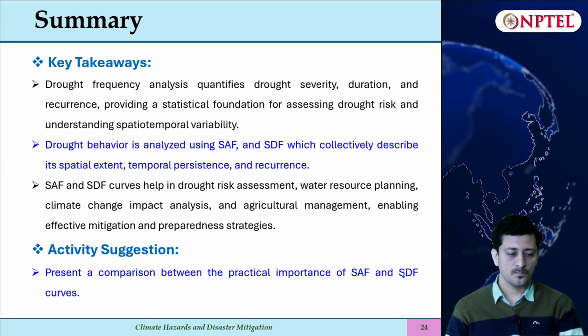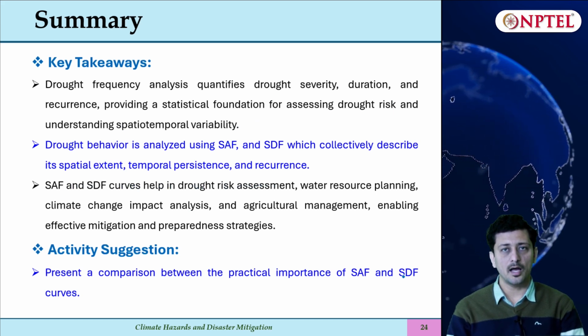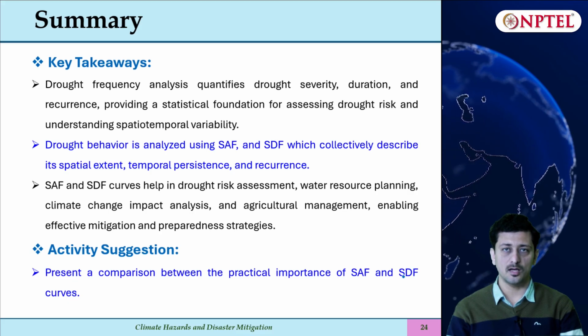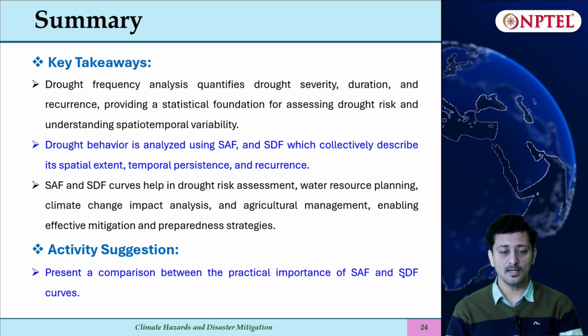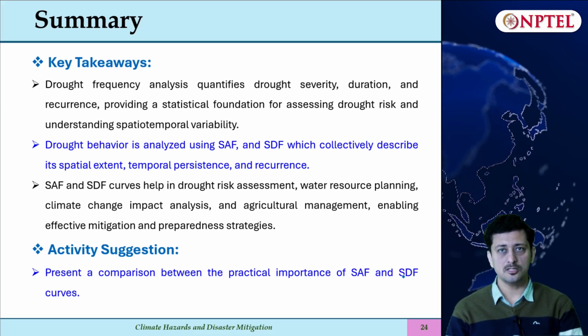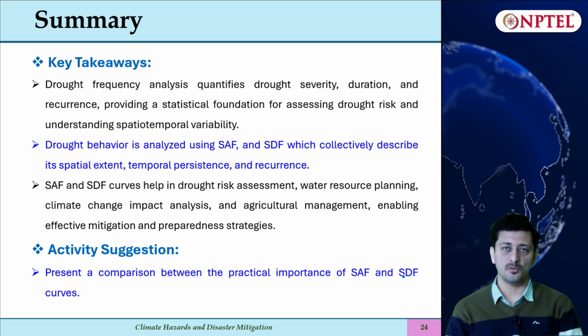foreseeing such risks. What are the key takeaways from this lecture? We explored drought frequency analysis. It quantifies drought severity, duration, areal extent and its recurrence, and thus provides a statistical foundation for assessing drought risk and its spatiotemporal variability.